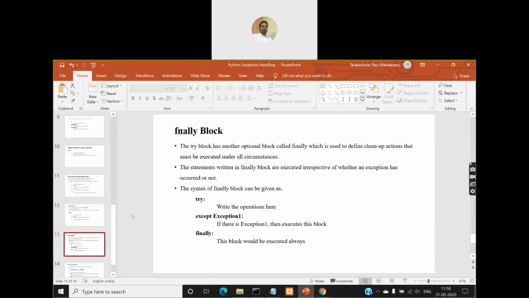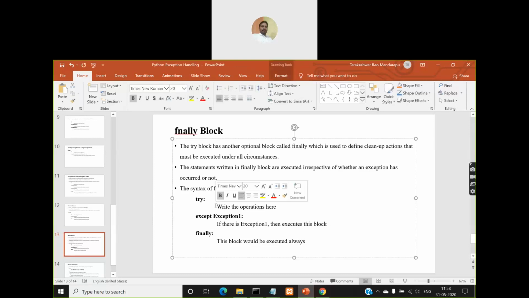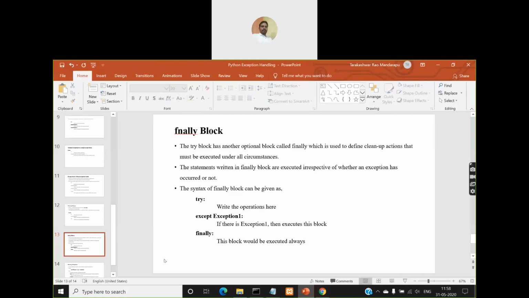Then coming to the finally block. So what is the purpose of the finally block? You can create a finally block just like the else block, but this finally block also must be after the except blocks only. And if there is a finally block, then that finally block will be executed irrespective of whether an exception occurs or not. The else block will execute if an exception does not occur. If it occurs, the else block will not be executed. But the finally block will definitely be executed irrespective of whether an exception occurs or not.